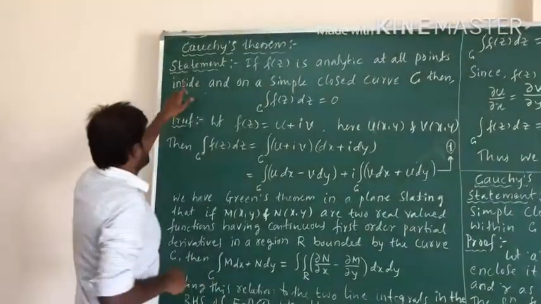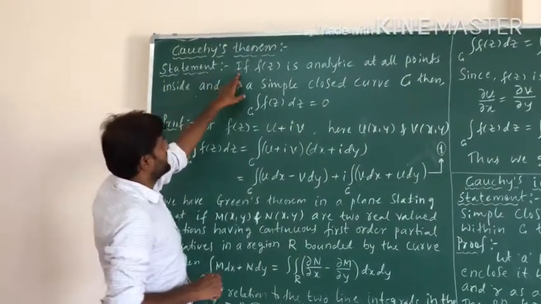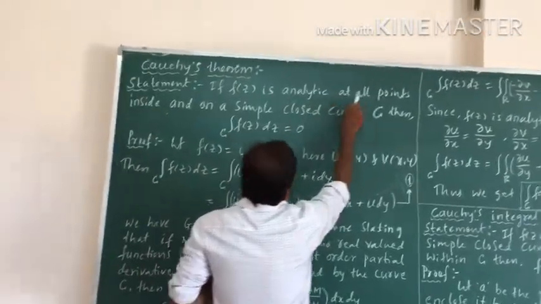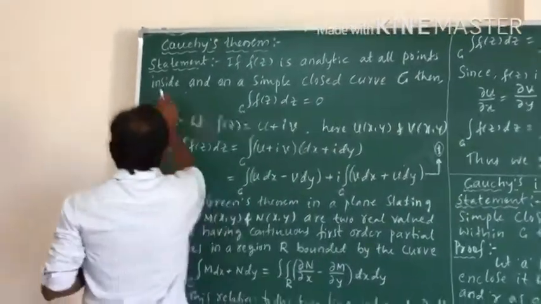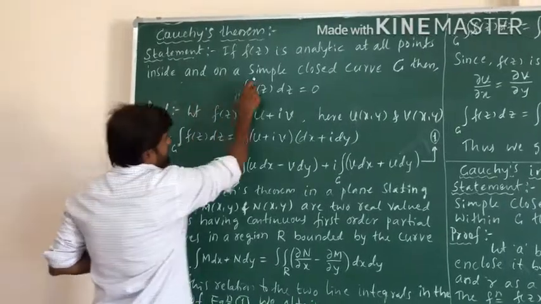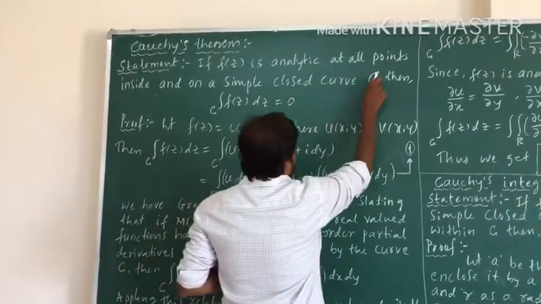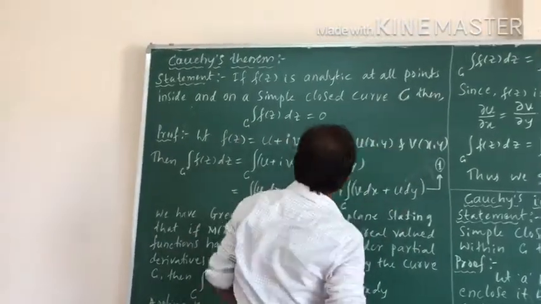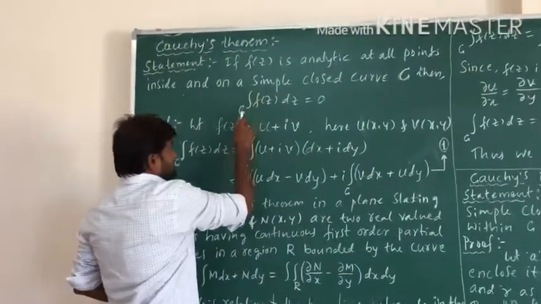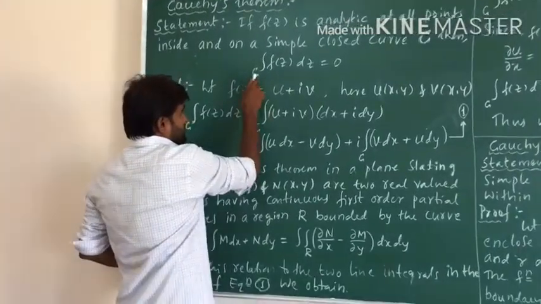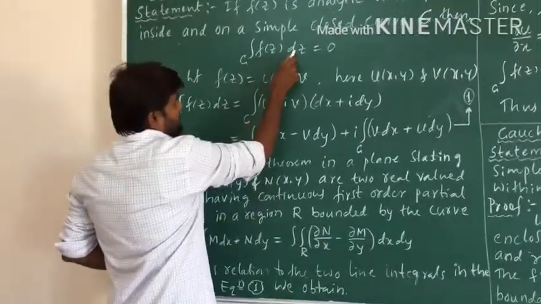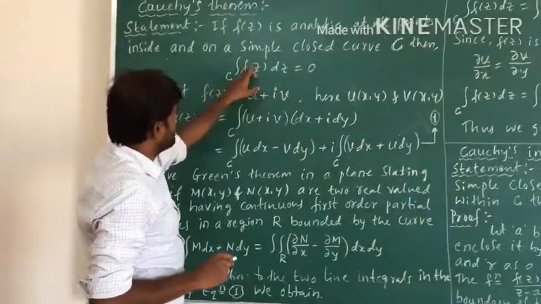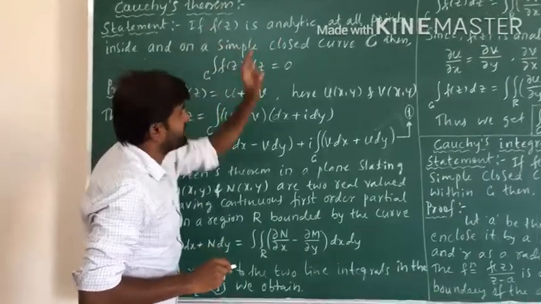The statement is: if f of z is analytic at all points inside and on a simple closed curve C, so this is the path, a simple closed curve C, then the integral over the closed curve C of f of z dz equals 0. Here f of z is given to be an analytic function.